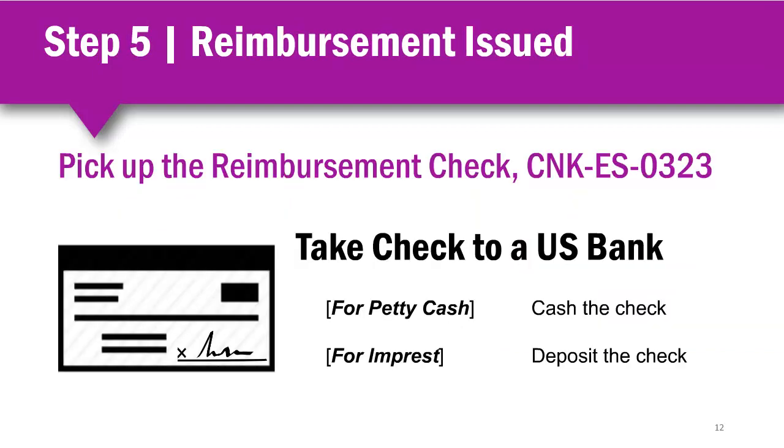The fund custodians will be notified by accounts payable to pick up the reimbursement check in their name. Checks will need to be picked up at Central Accounts Payable on the 3rd floor of the Chinook building. Custodians will then cash the check for petty cash or deposit the check for Imprest accounts at a U.S. bank, King County's banking institution.